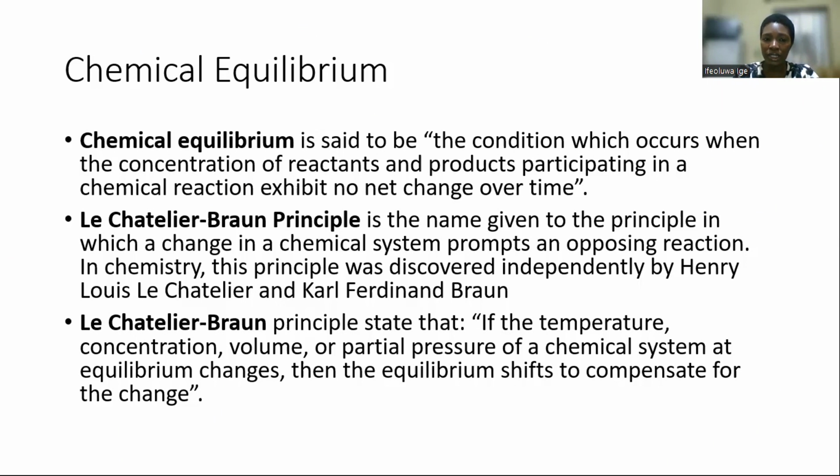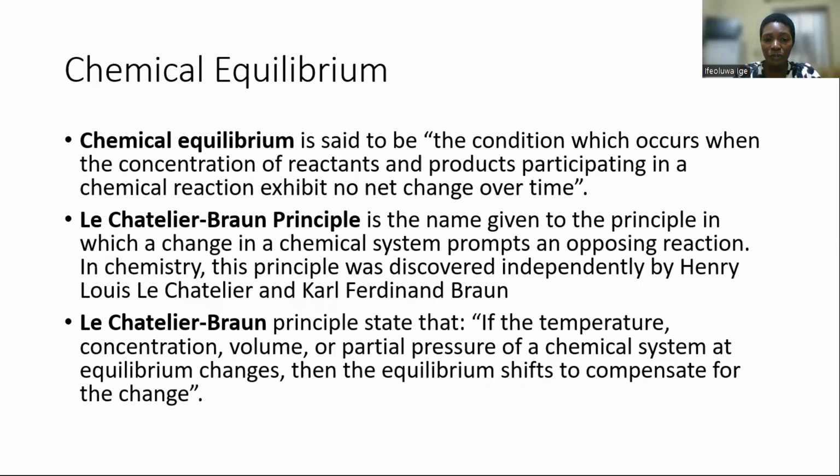This principle states that if the temperature, concentration, volume, or partial pressure of a chemical system at equilibrium changes, then the equilibrium shifts to compensate for the chemical change.